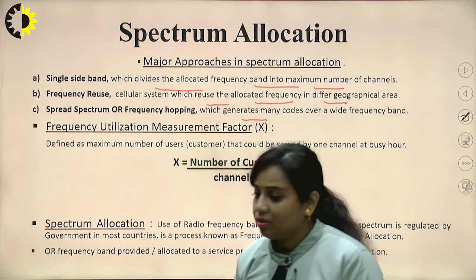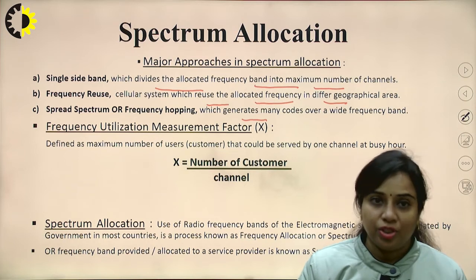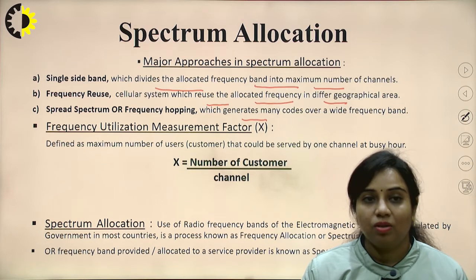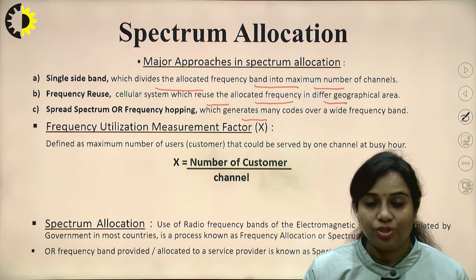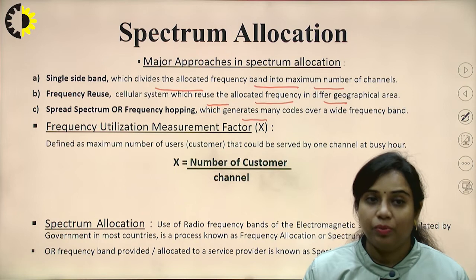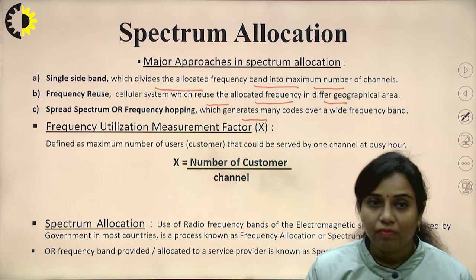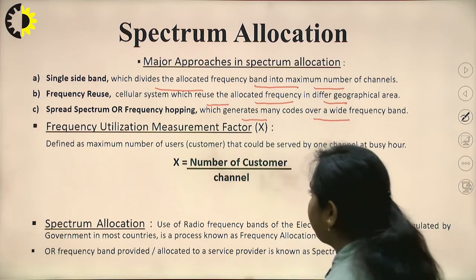Now frequency hopping is a part of spread spectrum modulation technology, where the original data will be modulo 2 added with the PN sequence. PN sequence is a long code sequence, and there are different types of spread spectrum modulations, like direct sequence spread spectrum, DSSS, then FHSS, that is frequency hopping. Time hopping is there, and another one is the hybrid one, where a combination of these three is also possible. So this SS modulation will generate many codes over the wide frequency band.